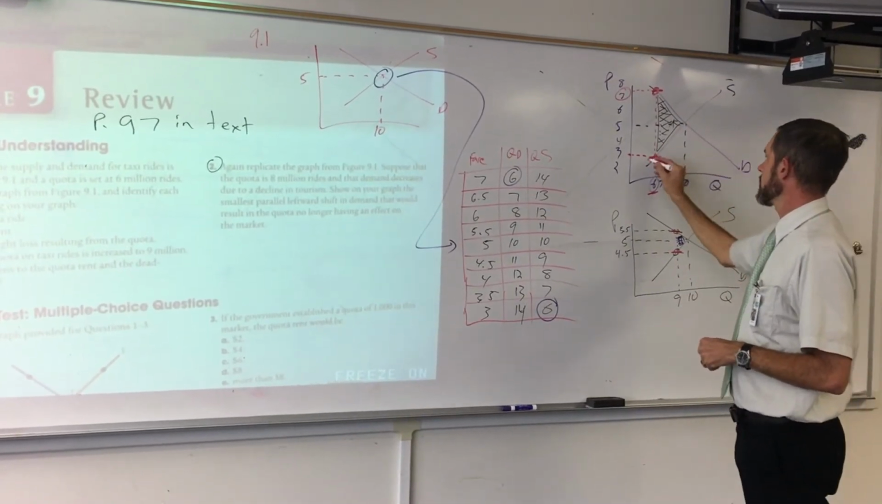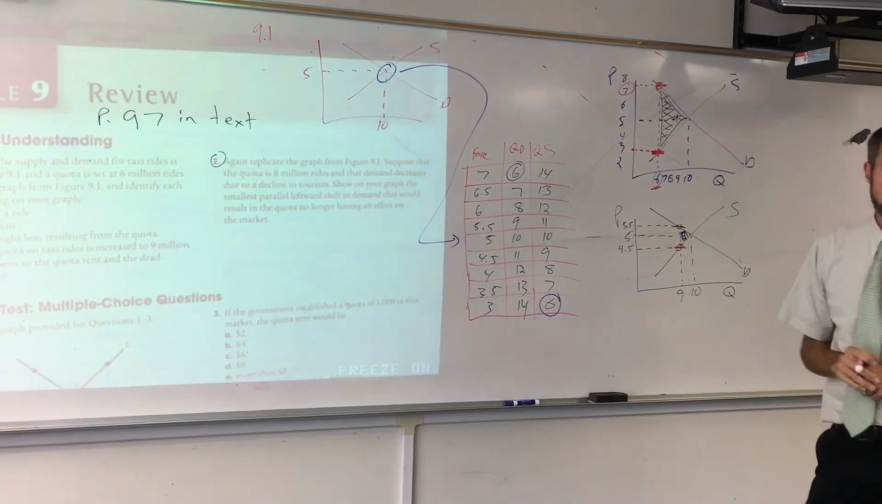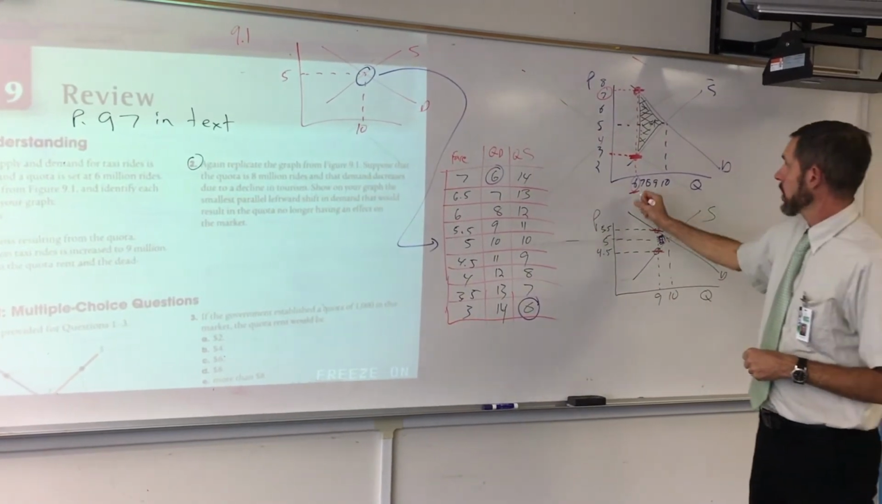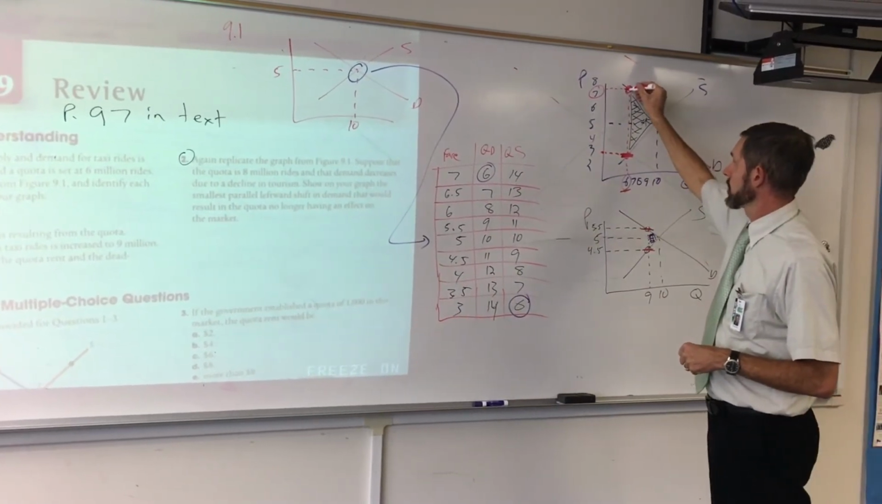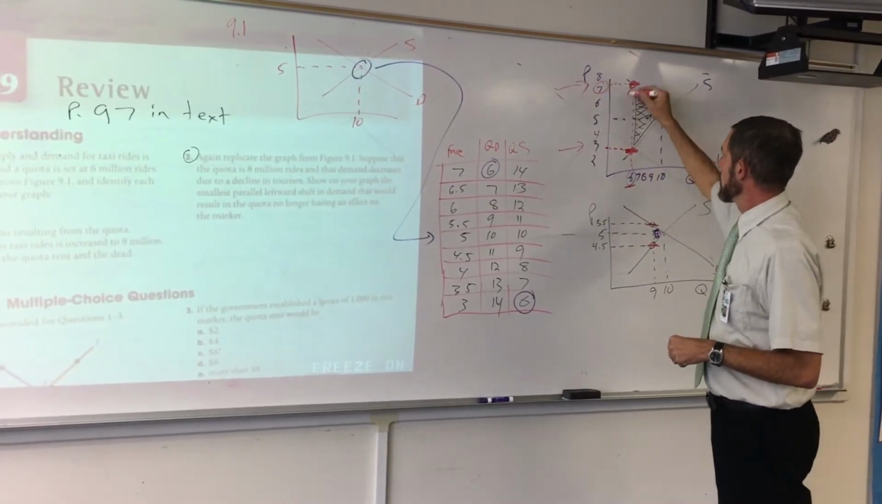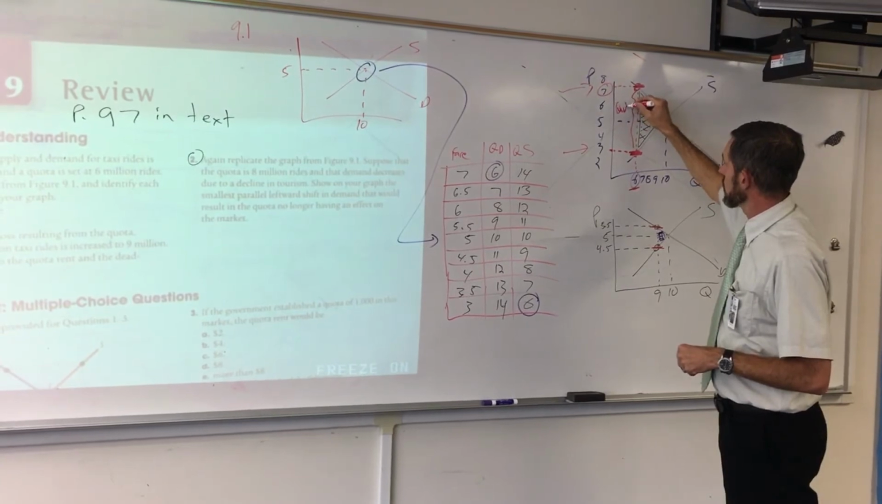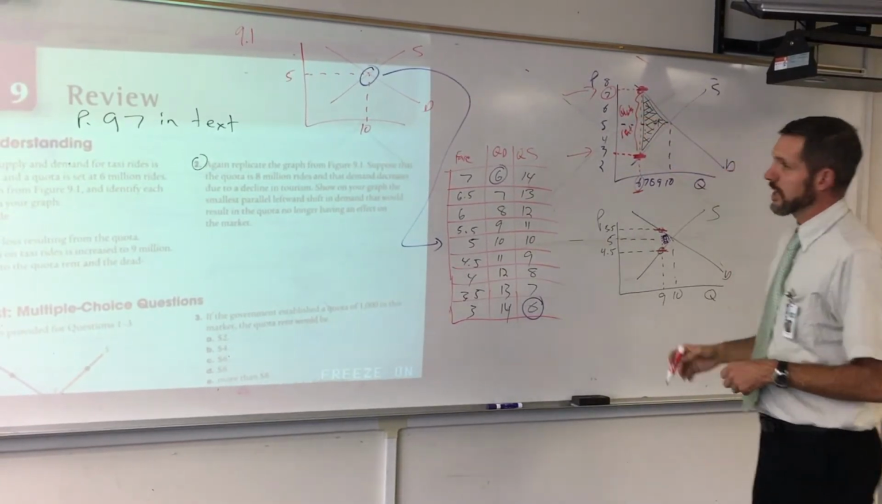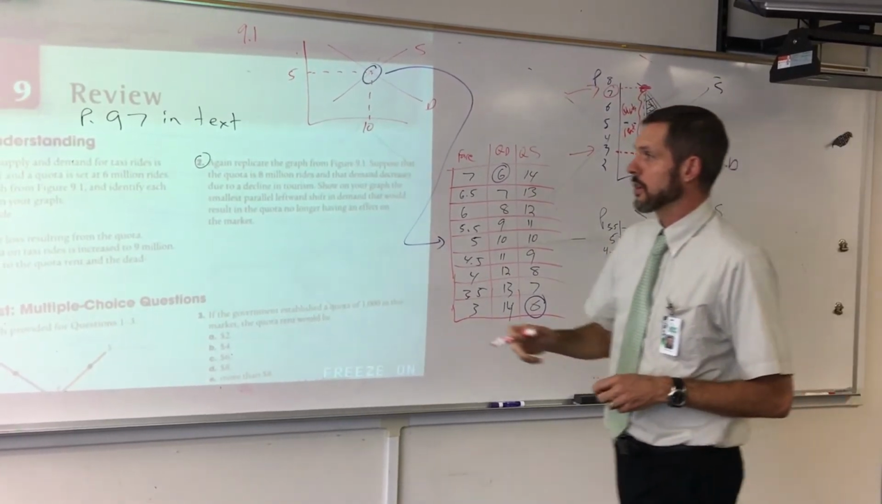Well, the quota rent is essentially the difference between what suppliers would be willing and able to supply at that quantity versus what demanders are willing and able to pay. So it would be a price of 3, and it is a price of 7. This distance is known as the quota rent, which you could just label like that or say it's going to be 7 minus 3, which is $4.